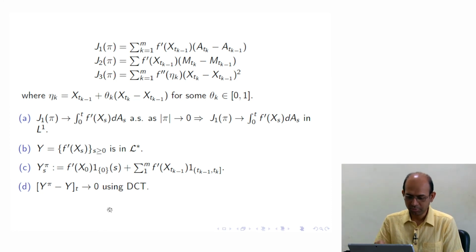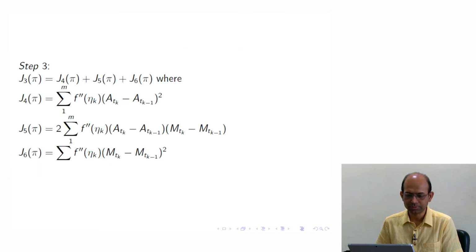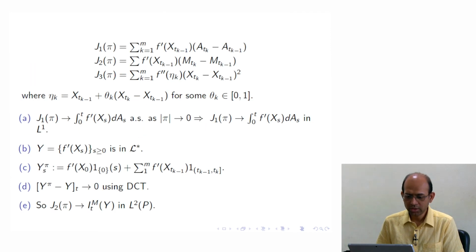So J2 pi is nothing but the integration of this thing with respect to the Martingale, and the integrand is converging to Y in the norm. So we know the integration of Y with respect to the square integrable Martingale M is nothing but the L2 limit of J2 pi. So J2 pi converges in L2. Okay, so we save this result.